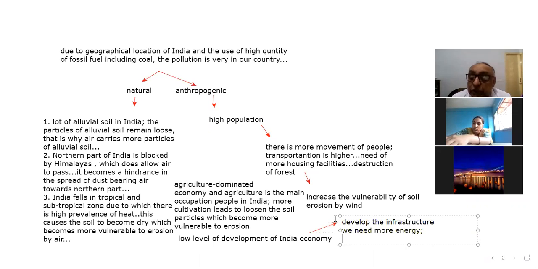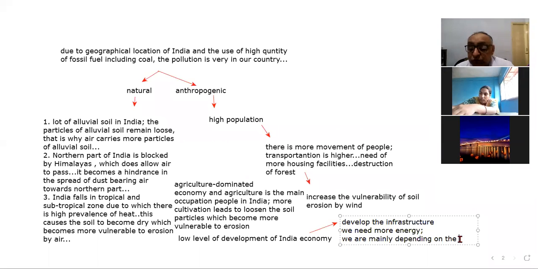And to fulfill the need of more energy, we are mainly depending on the consumption of fossil fuels, which are comparatively more polluting.